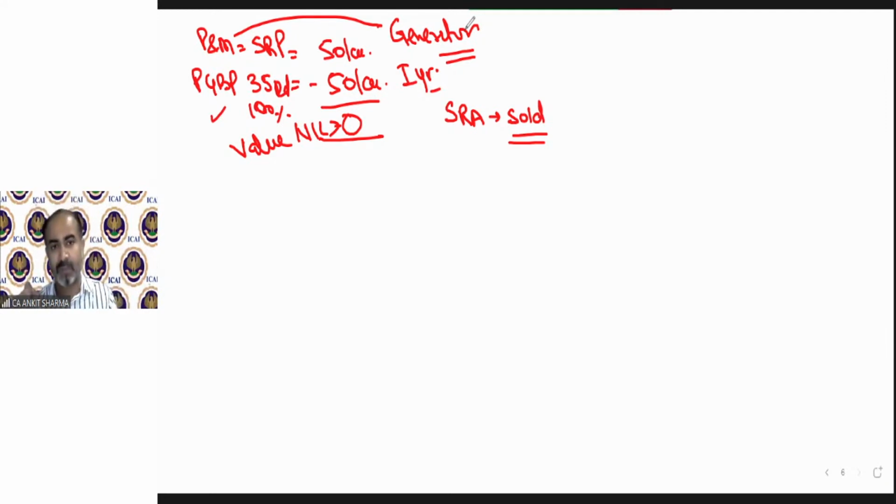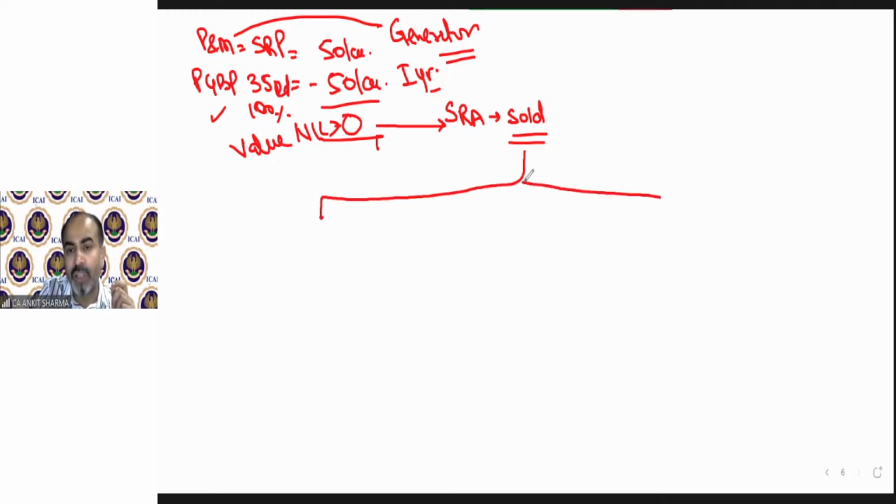Now the question is whether the market value will also be 0. I have just used it for 1 year. So will the market value also be 0? No. The market value will be reduced. Just for 1 year of utilization, in the market I might be able to sell it for 40 lakh, etc. Now the question arises, what if I sold this asset? There will be two situations. Because why are we selling it? Because maybe we do not need to use it, or we need to purchase another generator of other quality or other technology. But the practical thing is that its market value will be there. Might be 40 lakh, 30 lakh, depending upon use.